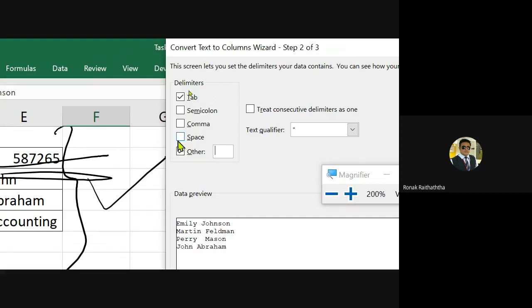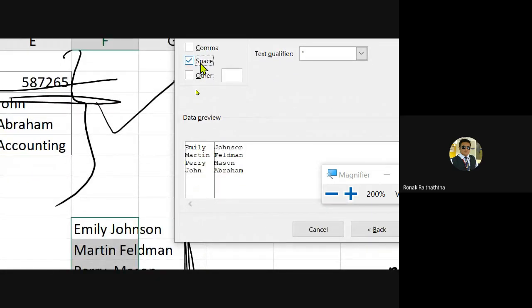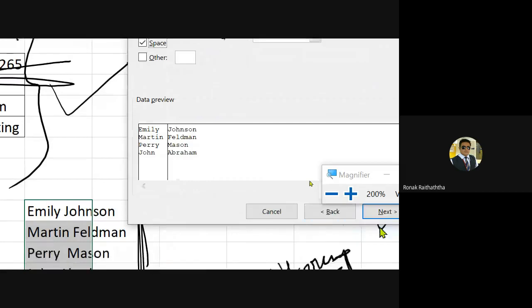So here in this case, the difference between the two is the space, right? Space is actually segregating it. So I'm selecting the option of space. So you must have seen that the preview is given to you next to it here. Then you would go to the next.